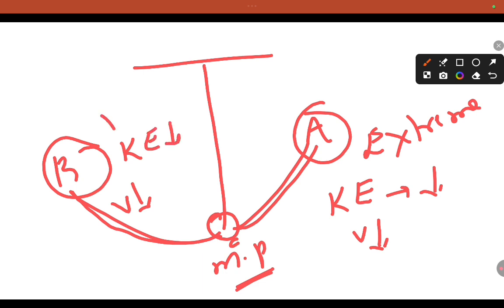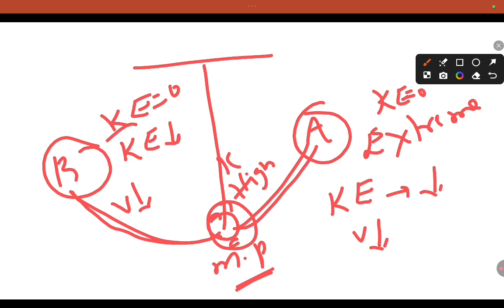At the extreme points it is 0. But at the mean position, the kinetic energy is maximum.